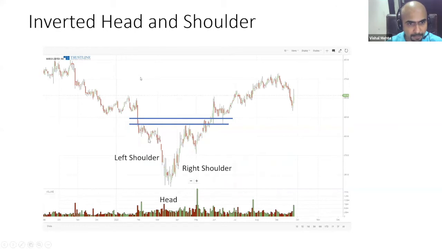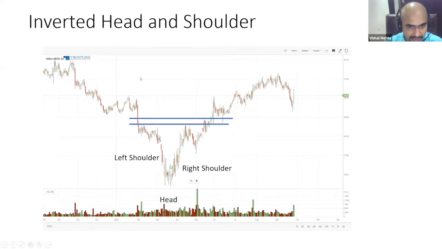What did the market do? Here it made a left shoulder, came down, made a head. Okay, a lot of people say, sir, this head doesn't look like a head, it didn't form in one go. When you're looking at the pattern on a longer time frame, obviously it may not happen in one go. It may require some days of consolidation.